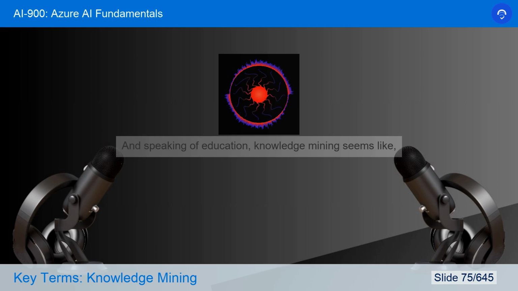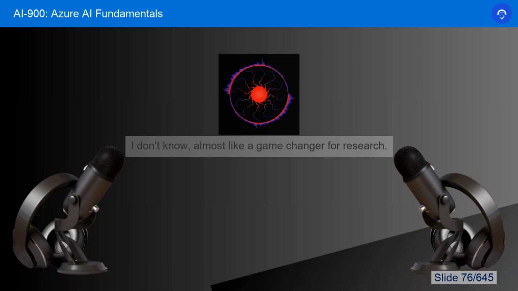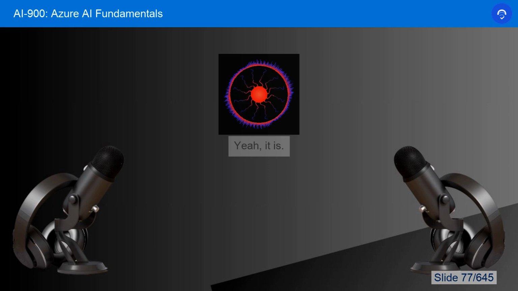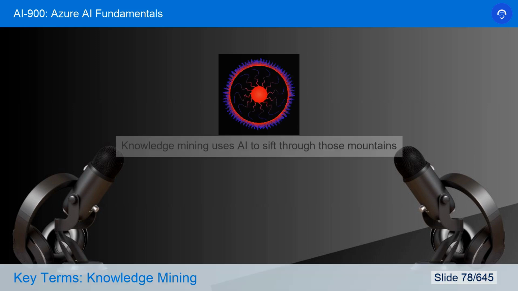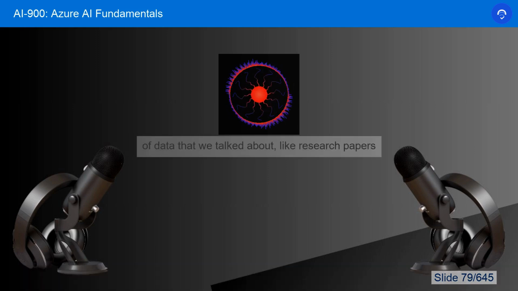And speaking of education, knowledge mining seems like almost a game changer for research. Yeah, it is. Knowledge mining uses AI to sift through those mountains of data that we talked about, like research papers and historical documents, to extract those key insights. Think of it as an AI-powered research assistant. It can answer all those really complex questions that would normally take hours of manual effort.